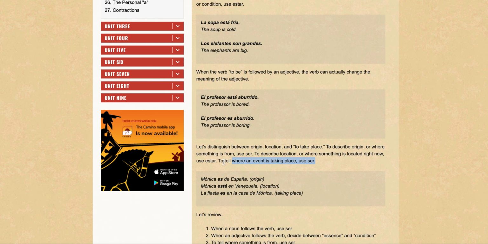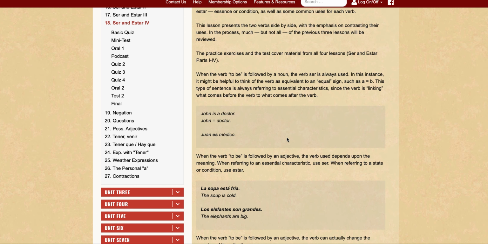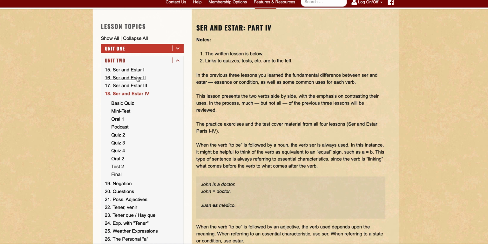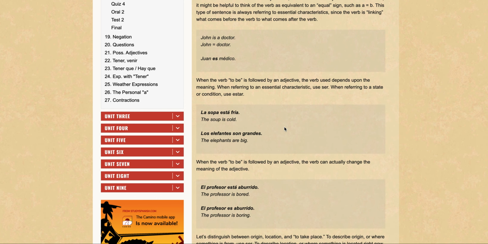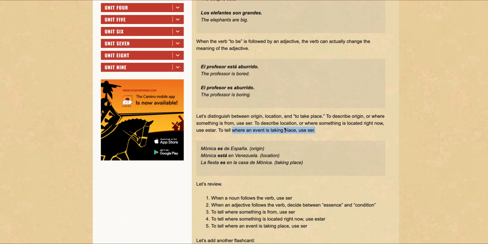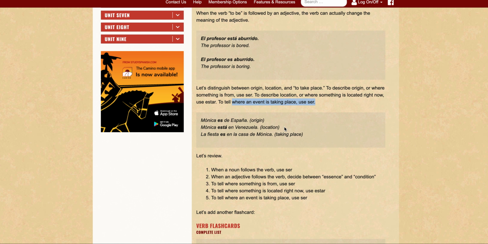This was in section 16, I think. Yeah, that's where we talked about ser, and we had that to describe origin, where something is from, use ser.